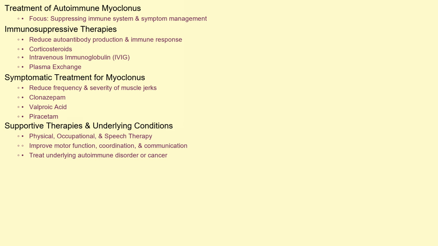The treatment of autoimmune myoclonus focuses on suppressing the immune system and managing the symptoms. Immunosuppressant medications, such as corticosteroids, intravenous immunoglobulin, IVIG, and plasma exchange, are often used to reduce the production of autoantibodies and dampen the immune response. Symptomatic treatment for myoclonus may include medications like clonazepam, valproic acid, or piracetam to help reduce the frequency and severity of the muscle jerks. Physical therapy, occupational therapy, and speech therapy may also be beneficial to improve motor function, coordination, and communication skills. Treatment for any underlying autoimmune disorder or cancer is also essential.